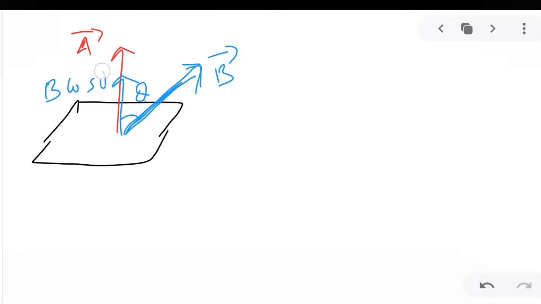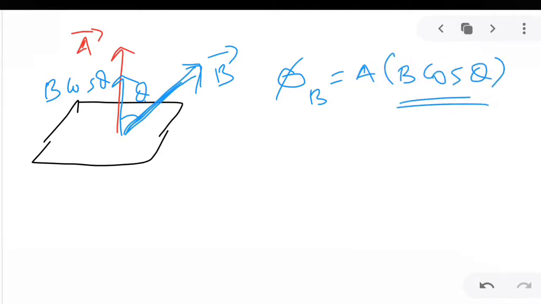Now B cos theta is the component of B along A. Now when we write phi B, magnetic flux, as A into B cos theta, what is this B cos theta? This B cos theta represents the magnetic field lines which are perpendicular to this area, correct?